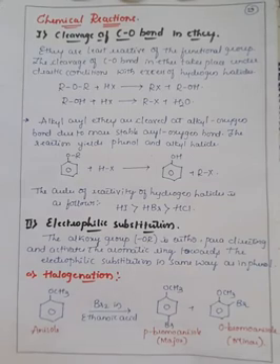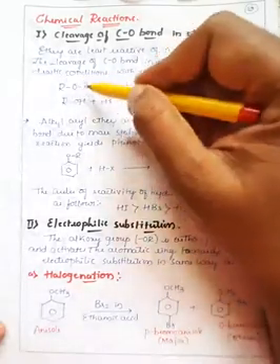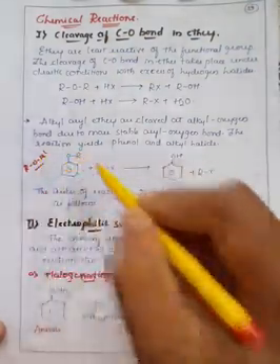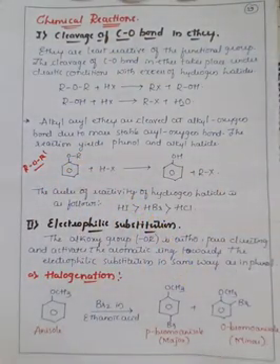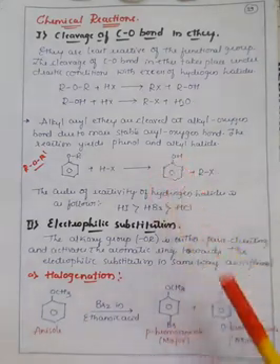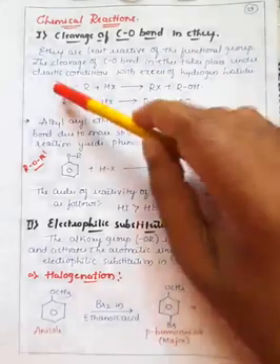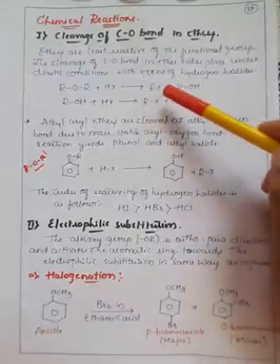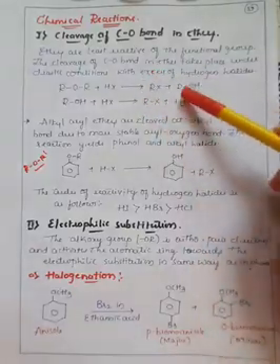Further, consider alkyl aryl ethers, which are in the form of R-O-R'. If you treat that with hydrogen halide, phenols can be obtained, which means in alkyl aryl ethers the main product obtained is phenol. But in alkyl ethers, where both are alkyl groups, there is a formation of alkyl halide along with the formation of alcohol.